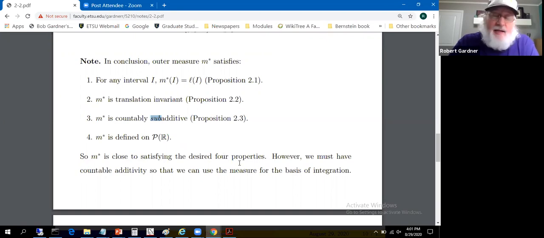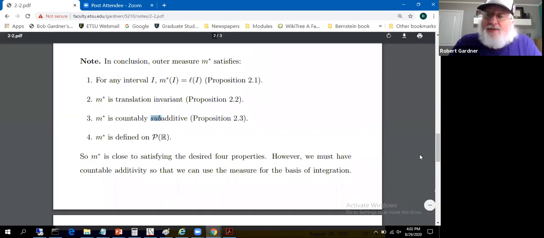Well, later on we're going to actually show it's not countably additive. We're going to show it's not, in fact. So outer measure is awfully close. And that little highlighted part there, that's the problem with outer measure. We've got to have countable additivity to do integration.